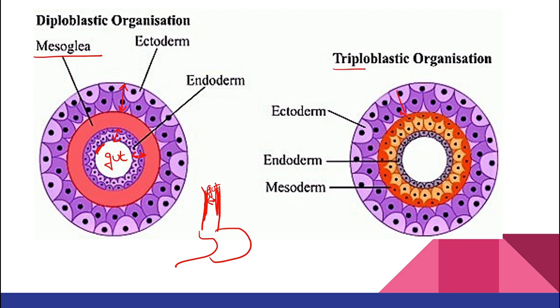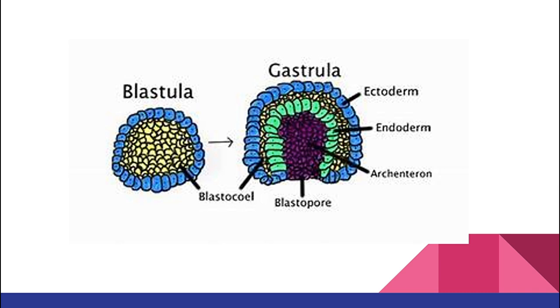Let's see about triploblastic. Ectoderm is present, this purple one. Then we have this endoderm, and in between ectoderm and endoderm, we have mesoderm. Okay, so this was about your germ layers. Here you can see how beautifully they have arranged.